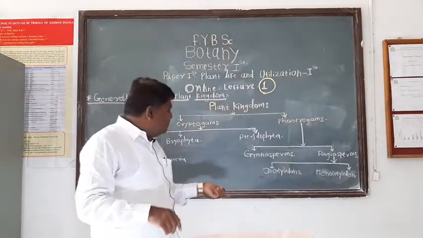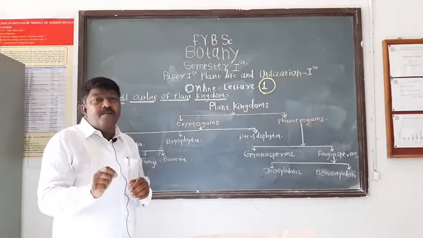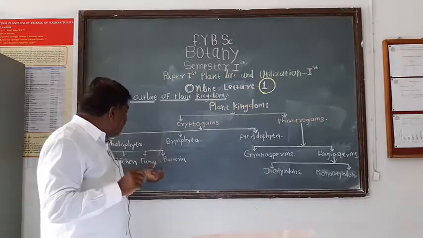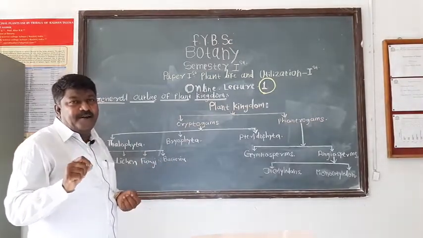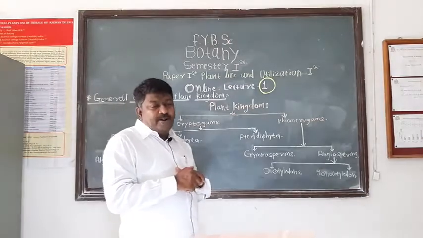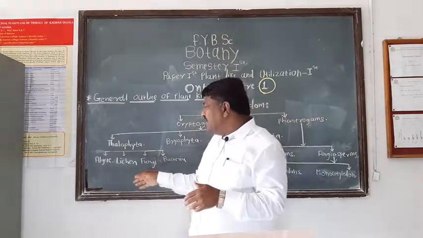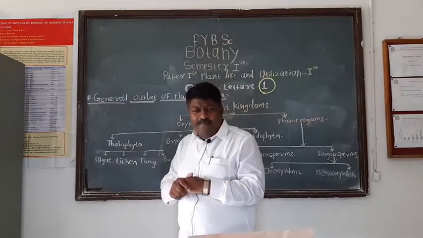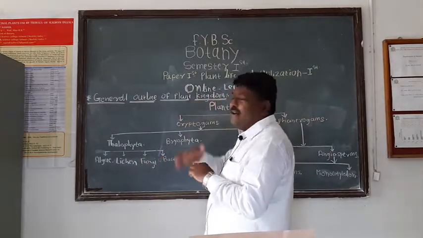In fungi also, the plant body is very simple. The plant body is simple, mycelial. The plant body of fungi is called mycelium, and such mycelium is made up of hyphae. There are many examples of fungi, but Cystopus albugo is the well-known example. This is about fungi. Then we discuss bryophytes.